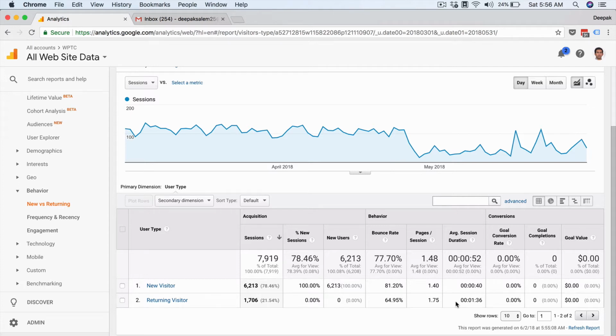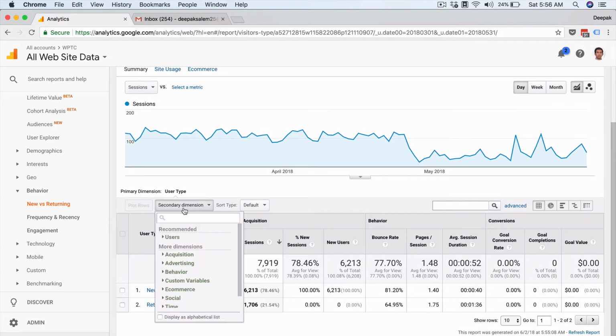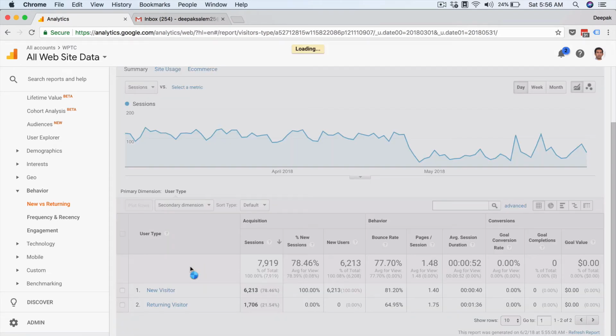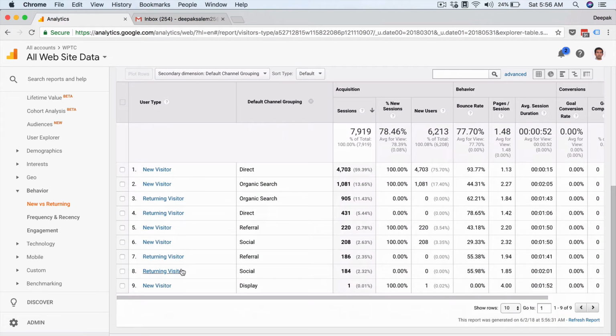This is a report which you can use, and as usual with all the reports, you can also have a secondary dimension in it. For example, if you want to look at new visitors and returning visitors based on channel grouping, you can do that as well. New visitors from direct are the highest, then new visitors from organic search, and then returning visitors from organic search.